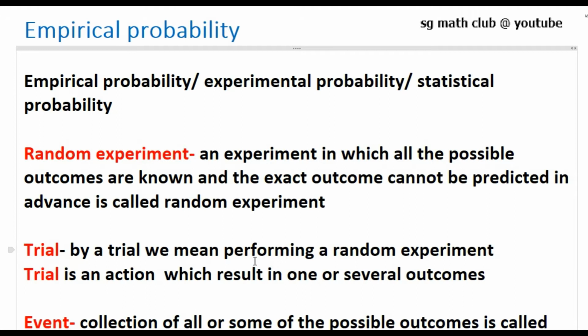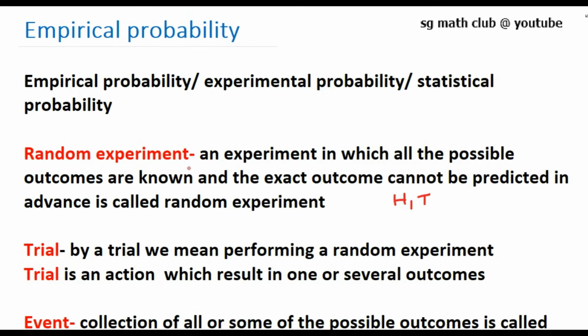So the first one is random experiment. An experiment in which all the possible outcomes are known and the exact outcome cannot be predicted in advance is called a random experiment. For example, tossing a coin. You know all the possible outcomes. When you toss a coin, either you may get head or you may get tail. But the exact outcome you cannot predict in advance. So such experiments are called random experiments.